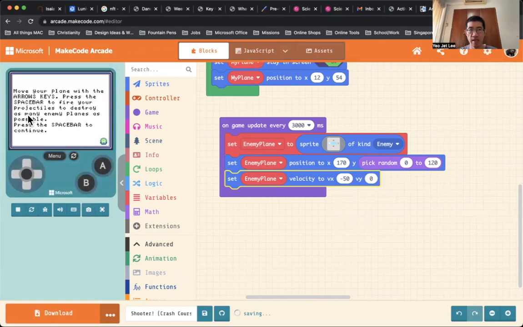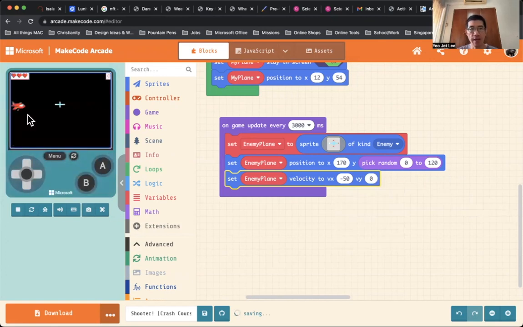And let us check the game, right? So you can see every 3 seconds, we have one enemy plane that's being created off screen. And then they are being positioned in a random manner from y equals 0, which is right on top of the screen, and y at the bottom of the screen, which is 120. So that is why you can see the enemy planes coming in at different heights. And the plane will come in at a velocity of minus 50, which is from right to left.